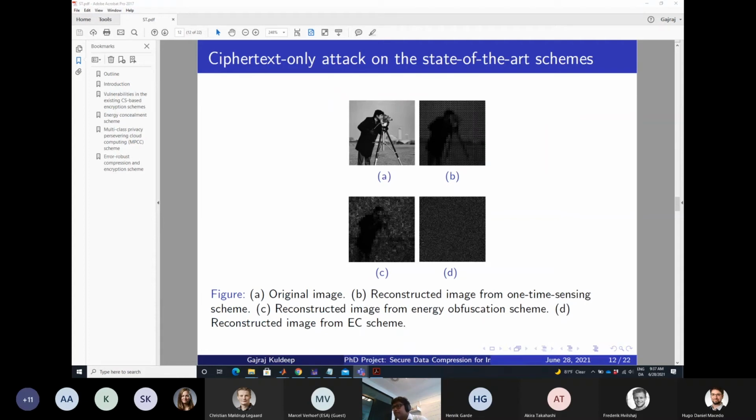I also applied a ciphertext-only attack on various state-of-the-art schemes. So here, this is one image, and one can see that from one-time sensing, I'm able to recover the plaintext information. Similarly, there was another scheme, an energy obfuscation scheme. I was also able to recover plaintext information, but for my scheme, the attack was not applicable.